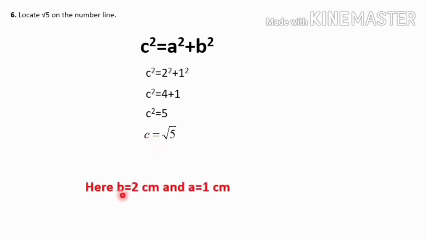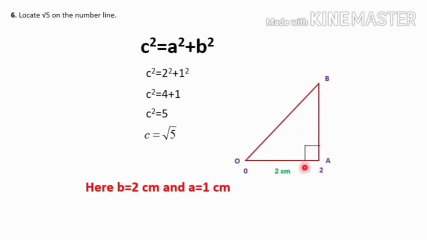So here A is equal to 2 centimeter and B is equal to 1 centimeter. Two sides we have got, one is 2 centimeter and another one is 1 centimeter. These are the two sides of the right triangle. Then the hypotenuse we will get it as root 5 centimeter. So the basic plan is like this. We have to form a right triangle and the base length is 2 centimeter. Means we have to form a right triangle OAB and the length of OA should be 2 centimeter. Means from 0 to 2 we have to take it as OA. So the first point A we have to mark it on 2.